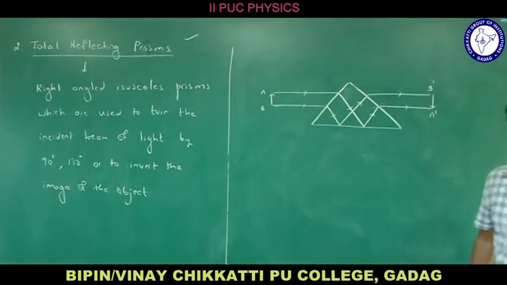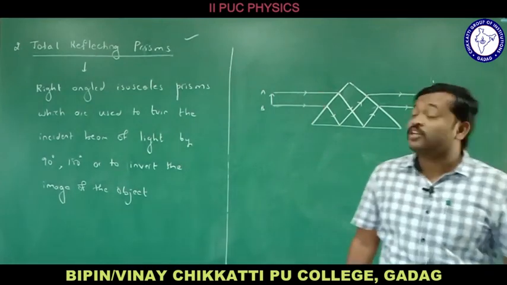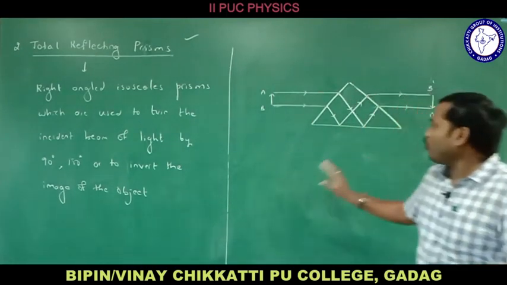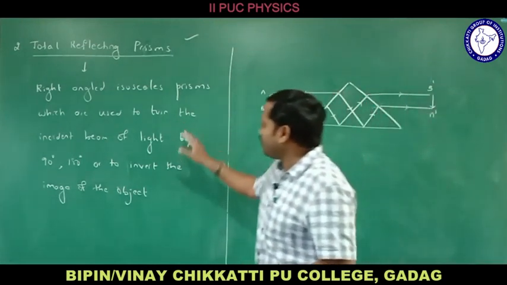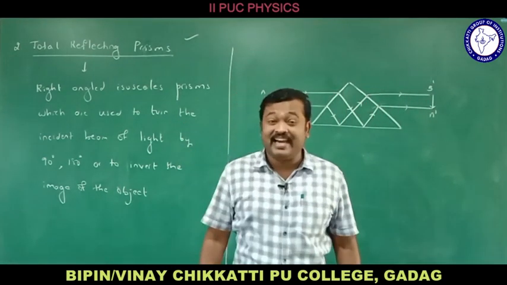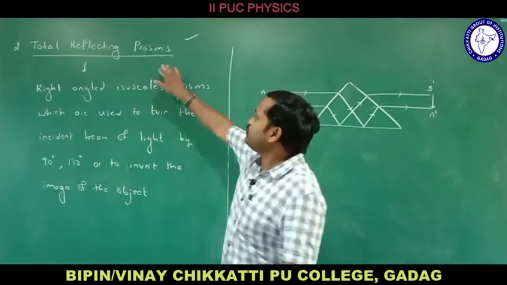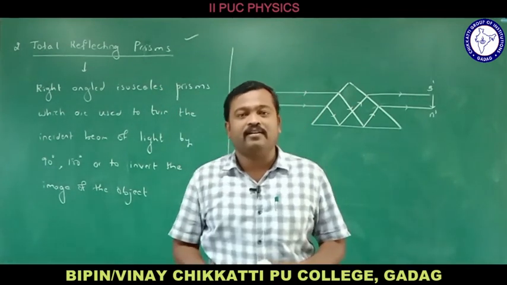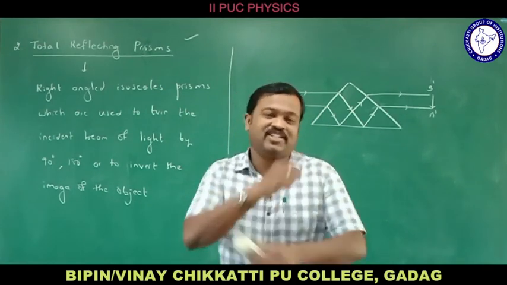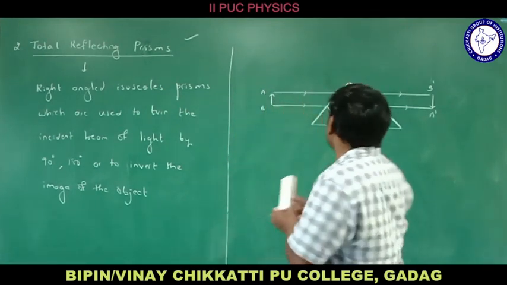We have seen the three ray diagrams in case of total reflecting prisms. Do you understand what actually happens here? So these are the applications of TIR, total reflecting prisms, and the principle which is used in total reflecting prisms is total internal reflection. Okay, this is all about the second one.